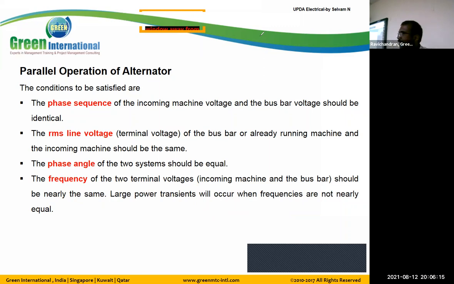From the exam point of view, we must remember the four conditions.